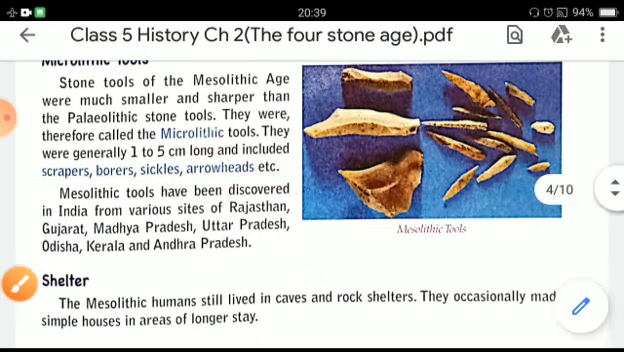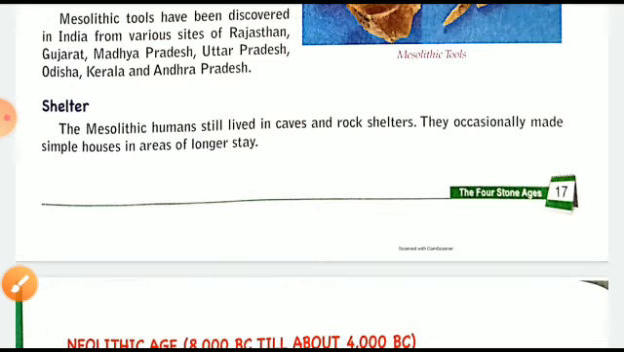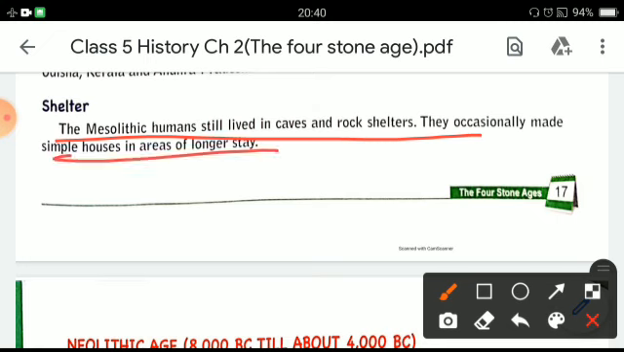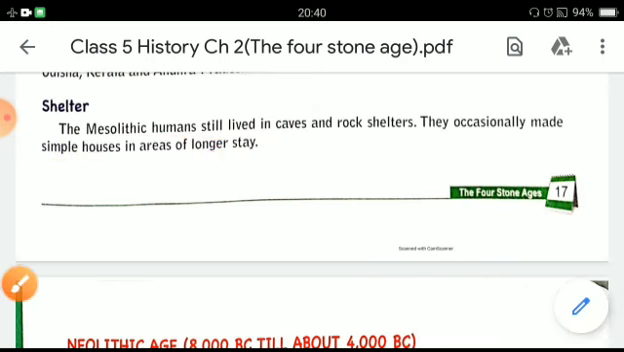About the shelter of the Mesolithic people, where they used to live. The Mesolithic humans still lived in caves and rock shelters. They occasionally made simple houses in the areas of a longer stay. Wherever they used to stay for long, they used to make simple houses occasionally. But still, they used to live in caves.